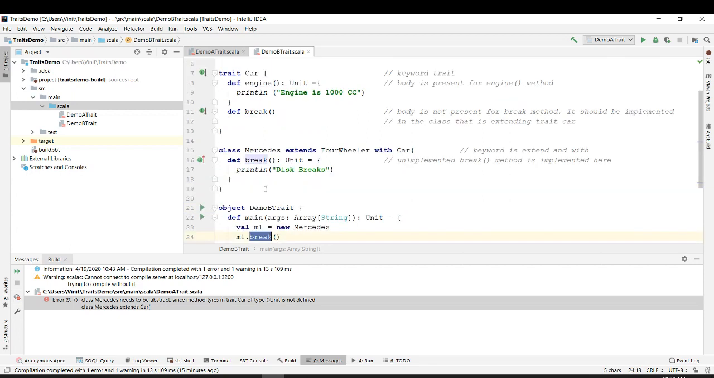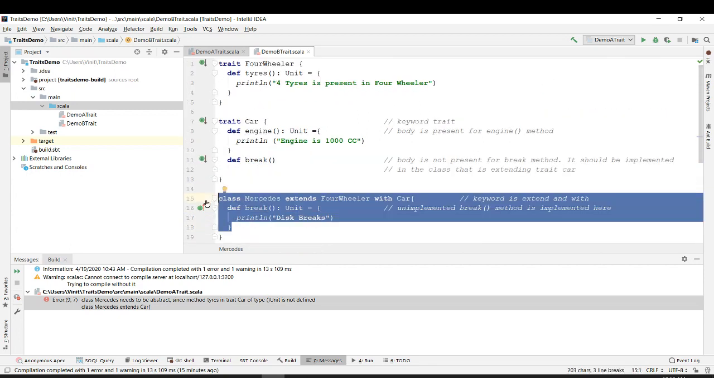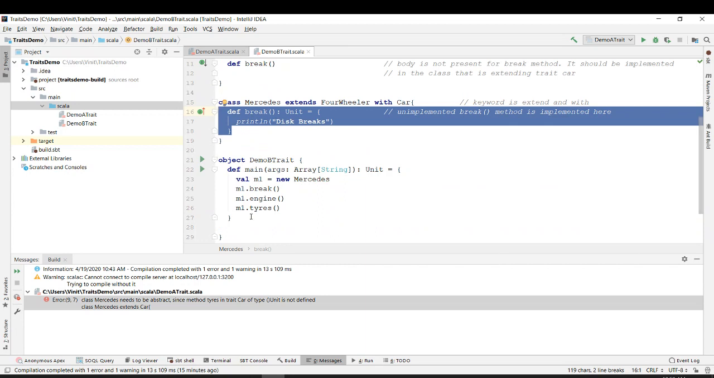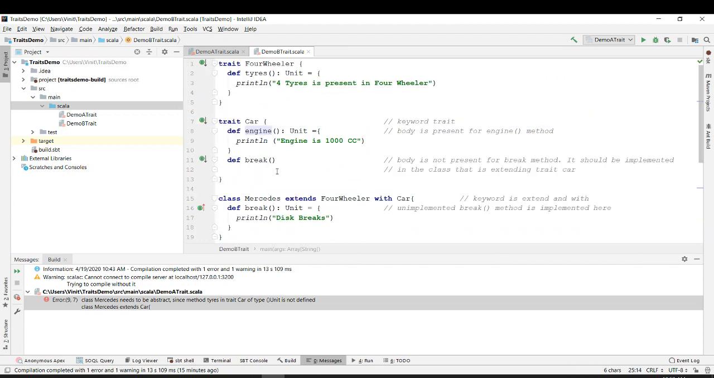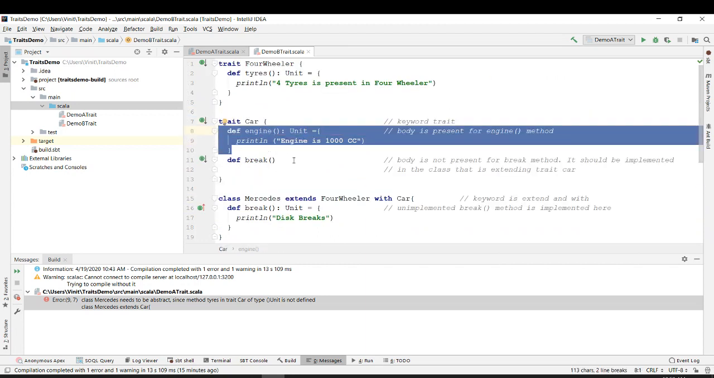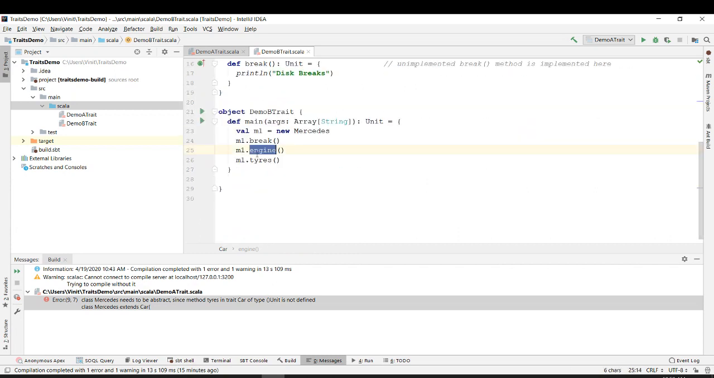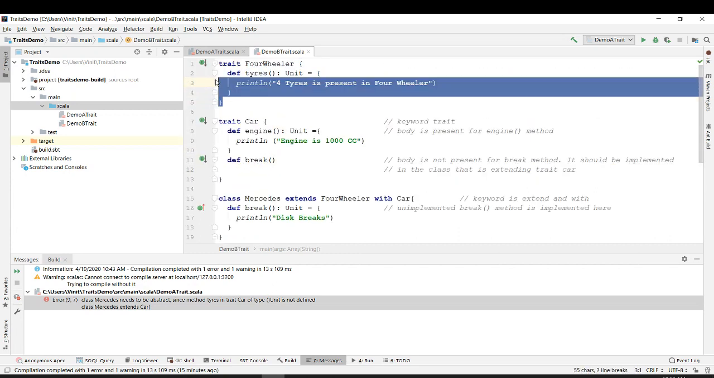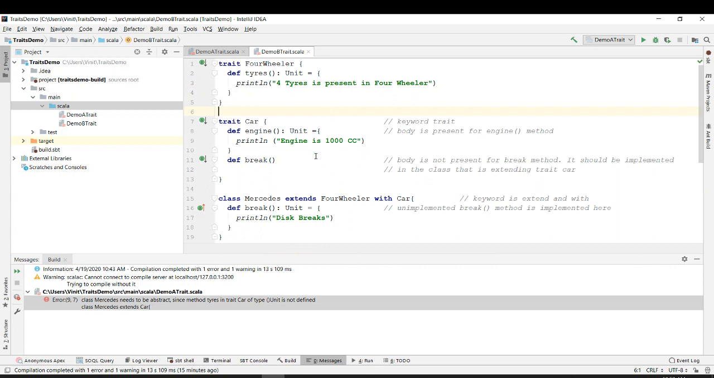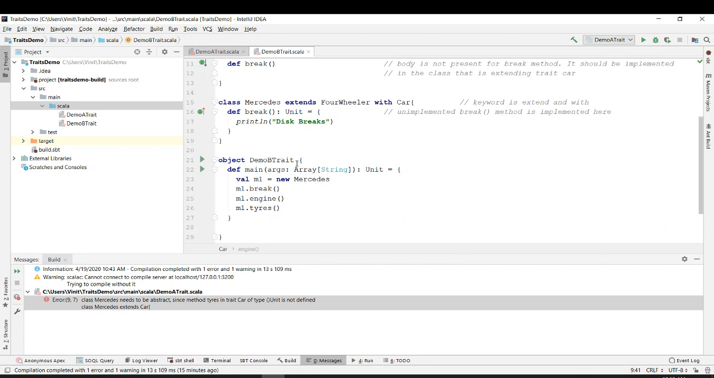So brake is only implemented over here, so it is going to say disc brake. Engine is also only implemented over here, so it is going to say engine. And tires is implemented over here, so it is going to say four tires are present in four-wheeler. Okay, let's say in a car. Disc brakes in Mercedes. And just try to run it.